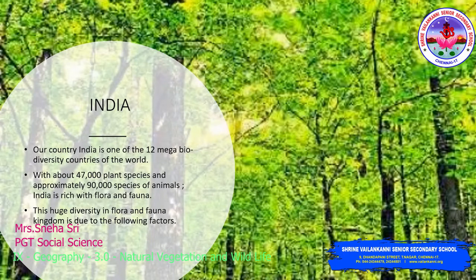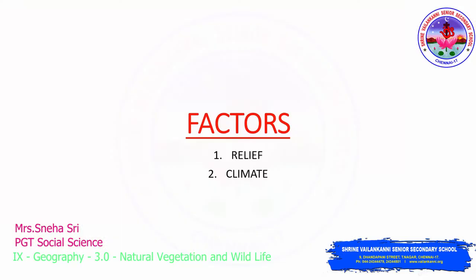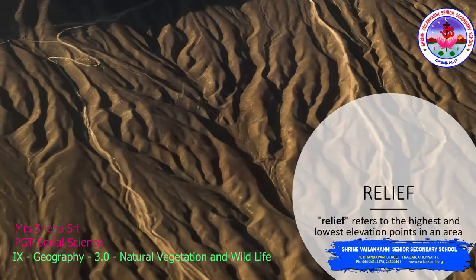This huge diversity in the flora and fauna kingdom is due to the following factors, which we are going to see one by one. So, how or why is India having so much biodiversity? That depends on relief factors and climatic factors. We are going to see relief factors and climatic factors one by one.